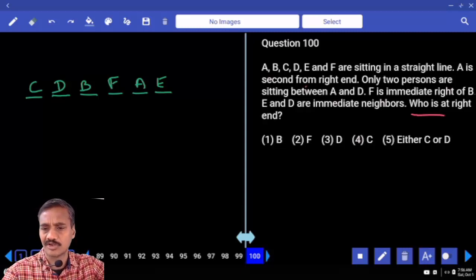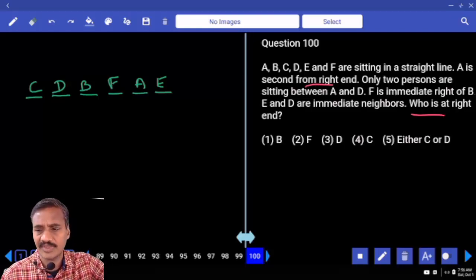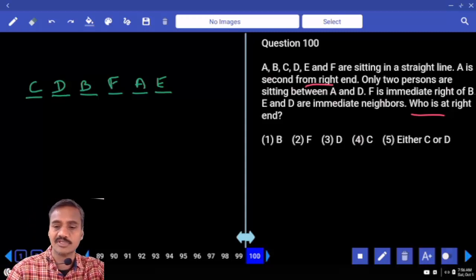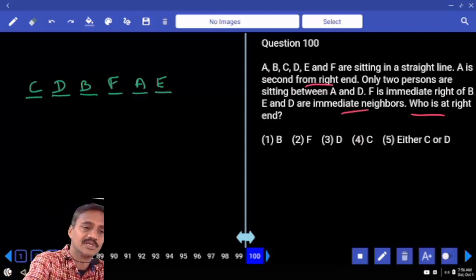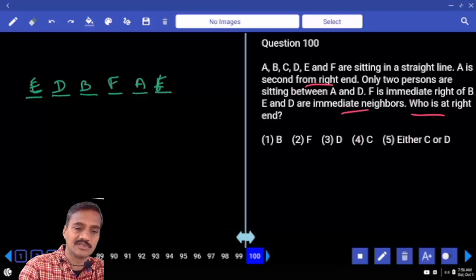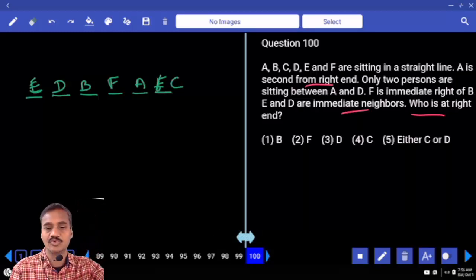Are sitting in straight line. A is second from the right hand. Only 2 persons between A and D. F is to the immediate right of B and next one, E and D are immediate neighbors. As E and D are immediate neighbors, ఇక్కడ ఎవరు ఉన్నారు చెప్పండి? E is. E and D are immediate neighbors అంటే the remaining person C must be here. Then who is at the right hand? C, that is choice 400.